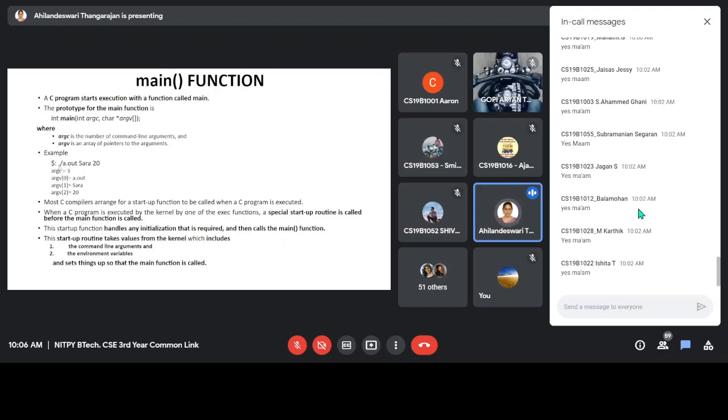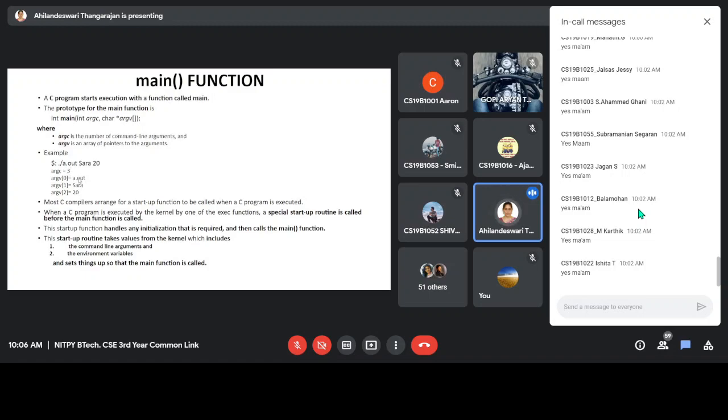So we are executing the program ./a.out Sara 20. As per this main, argc is 3: the first argument, second argument, third argument. So argv[0] contains a.out. If you are using p here, then p will be stored here.